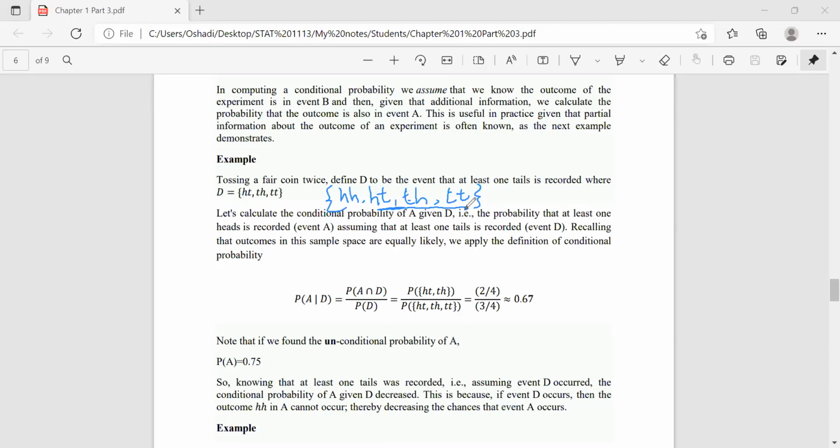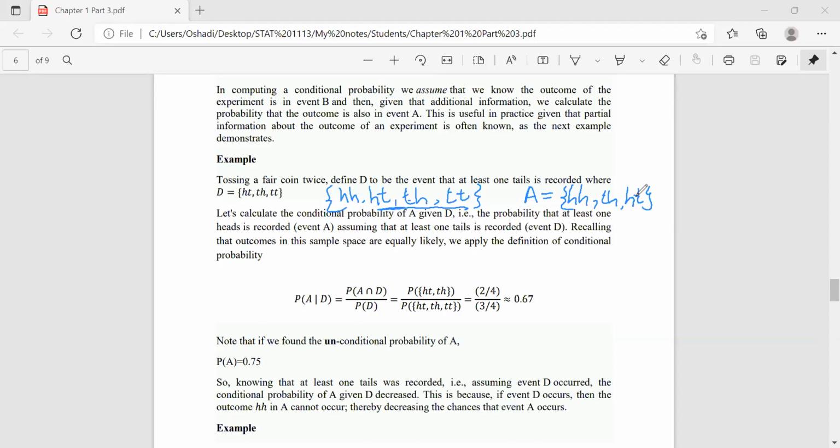So A is HH, TH and HT. That is the number of outcomes, or the sample space, in event A, right?